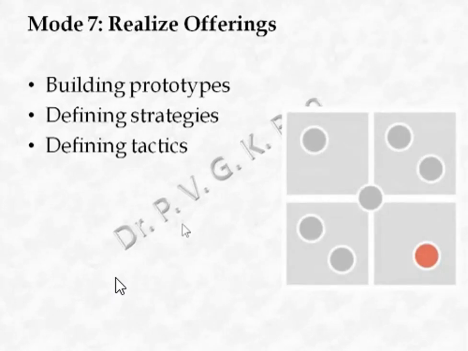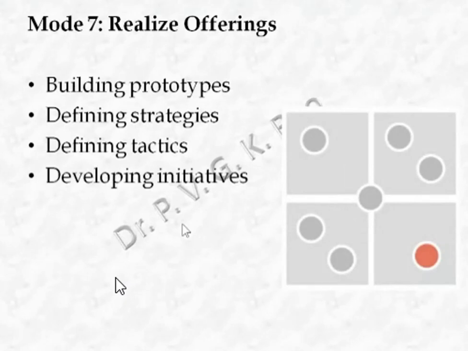So here we'll have to identify the capabilities necessary to achieve strategies and plan the development trajectory or development path. And we should also develop initiatives.